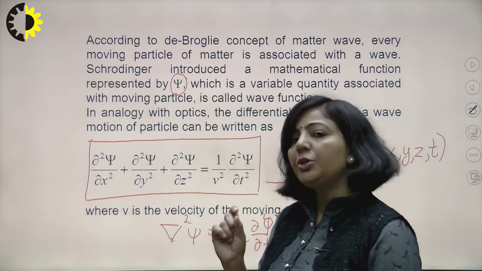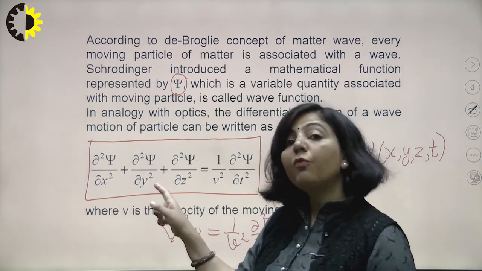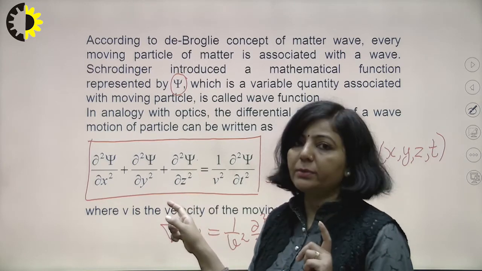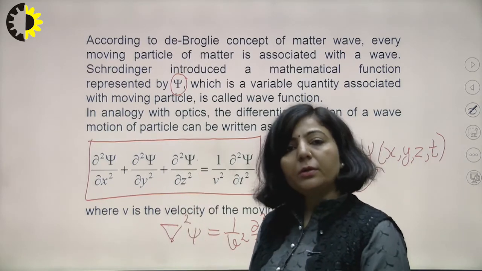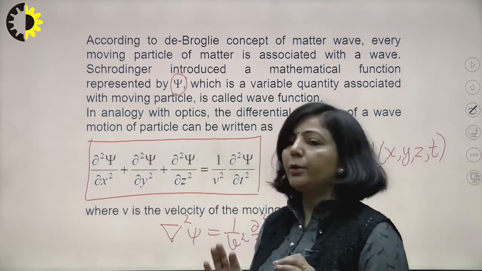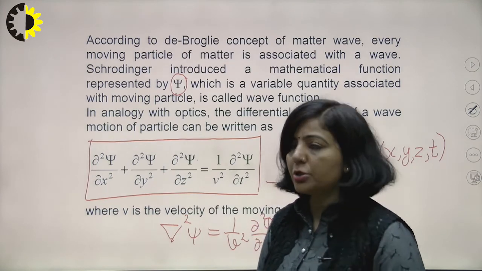Just differentiate that psi with respect to x 2 times, with respect to y 2 times, with respect to z 2 times and with respect to t 2 times. After getting those partial derivatives, substitute all those values in this equation and you will get the time independent form of the Schrodinger equation.